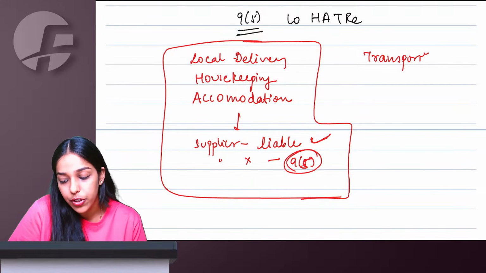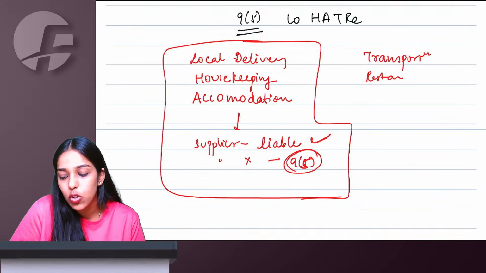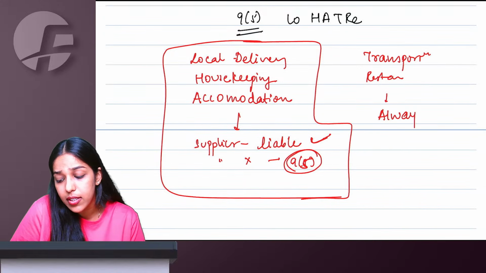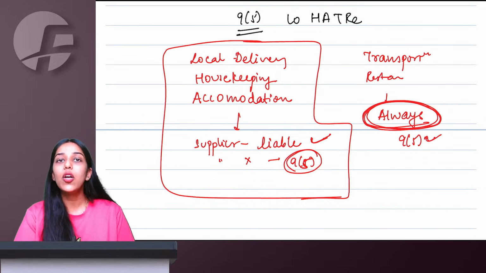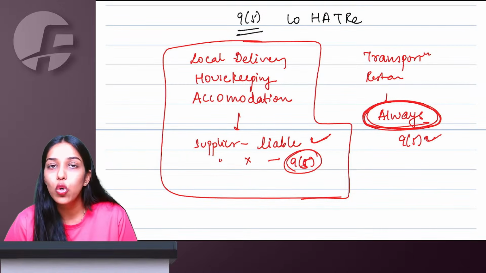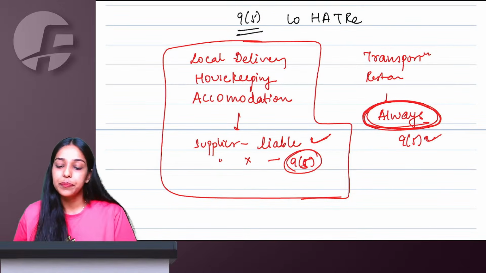But for transportation, Ola, Uber, restaurant, Swiggy, Zomato, we say whether the supplier is registered or unregistered doesn't matter. Always under section 9(5), the e-commerce operator is going to be liable to collect tax and pay to government.